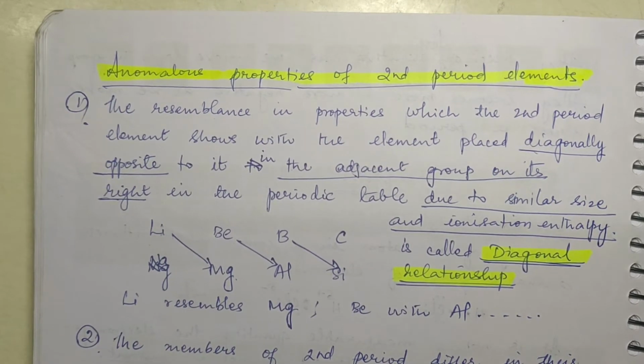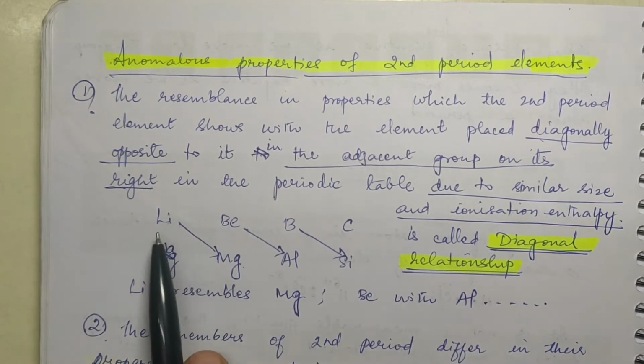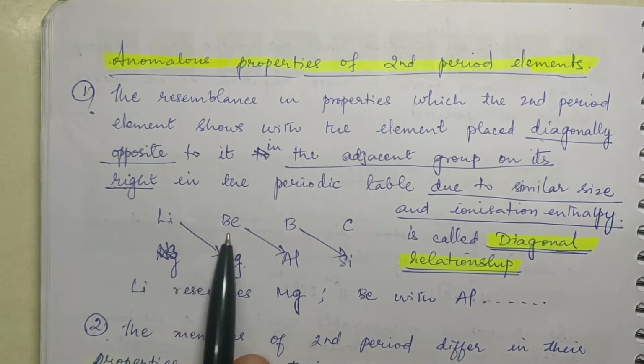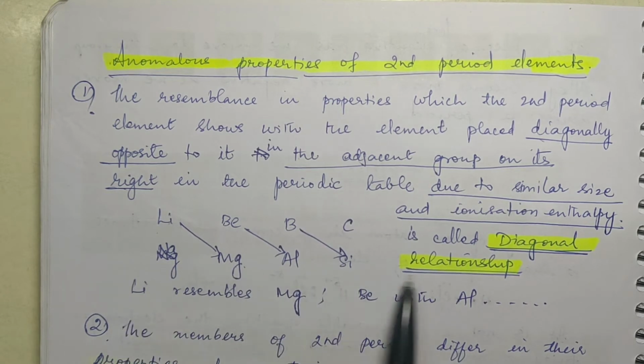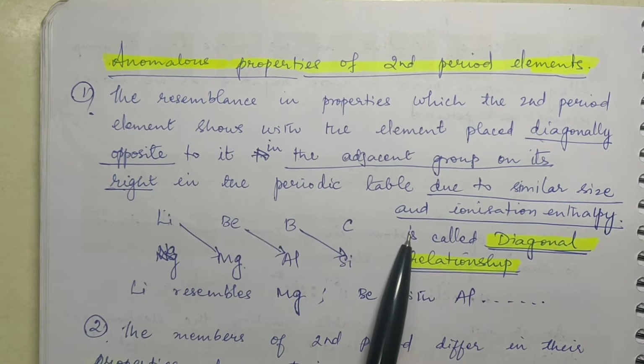Yes, children. Now let us see anomalous properties of second period elements. Anomalous means what? Strange behavior. Now I have arranged the second period elements and the third period elements. Lithium, beryllium, boron, carbon, this you know. Sodium, magnesium, aluminum, silicon, this also you know. Now this is down the group, this is across the period.